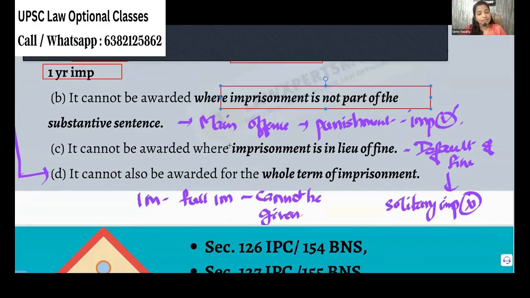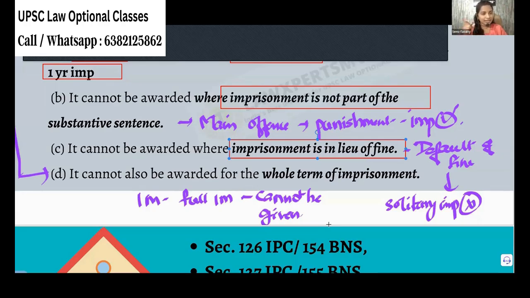Next, solitary imprisonment cannot be awarded in lieu of fine. You have to understand, there will be an option like you are sentenced to 5 years of jail and to pay 20,000 rupees as fine. And if this person doesn't pay the fine, what can we do? That is called default of fine. If the person is not paying the fine, it is called default of fine. For this default, we can give extra imprisonment, a bonus. This is called imprisonment in lieu of default of fine.